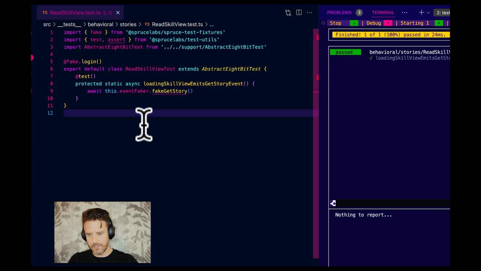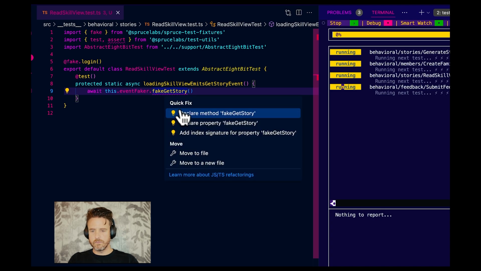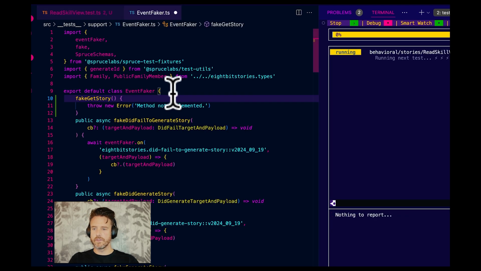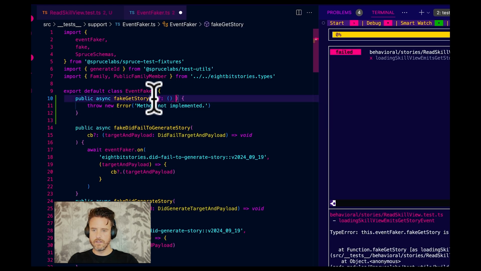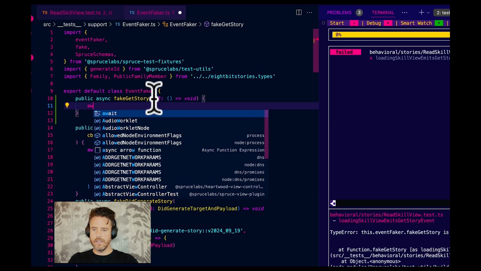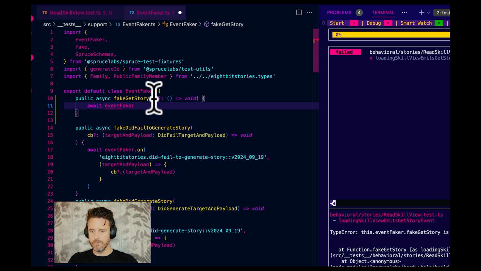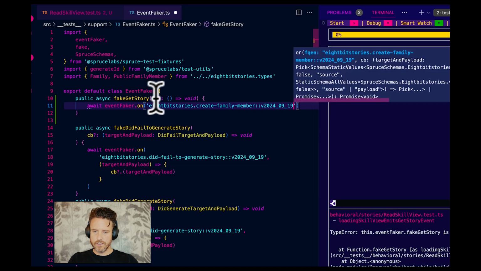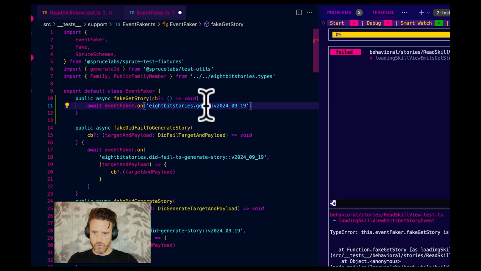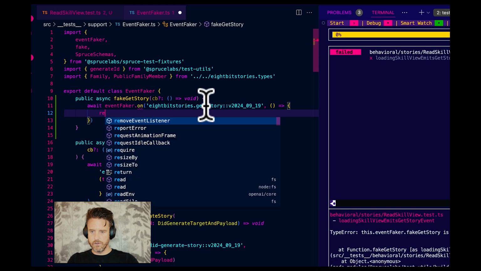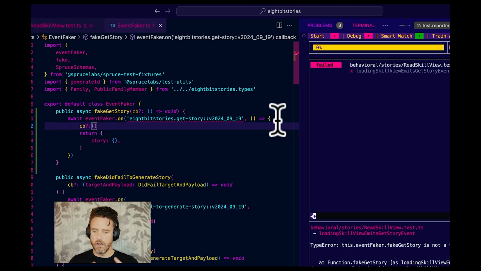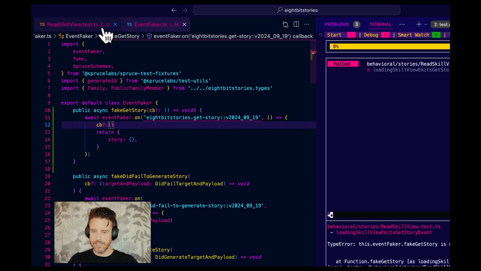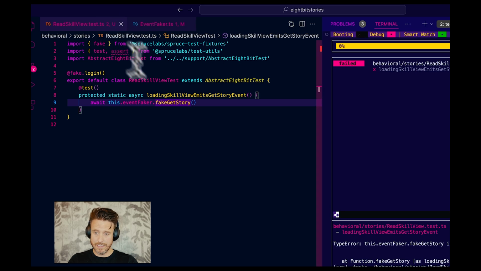That doesn't exist. So let's go command period, declare method. It's command click to jump in. Public async, and let's just start with a callback that does nothing. And let's go await event faker, using the event faker from the test fixture module, dot on 8-bit stories get story, and then let's return story. Let's make it an empty object now, and then let's call the callback. Okay, all this is wrong. I do not care, because as we define our event, it's going to get better.